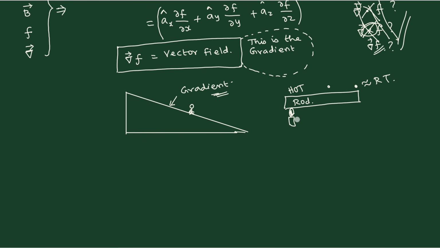The conclusion is, if we are going to move in this direction, what will reduce? Temperature will reduce. So we say that our conclusion is there is a temperature gradient. So gradient is a general name. Okay. So whenever something is changing as we move along, then we say that there is a gradient.